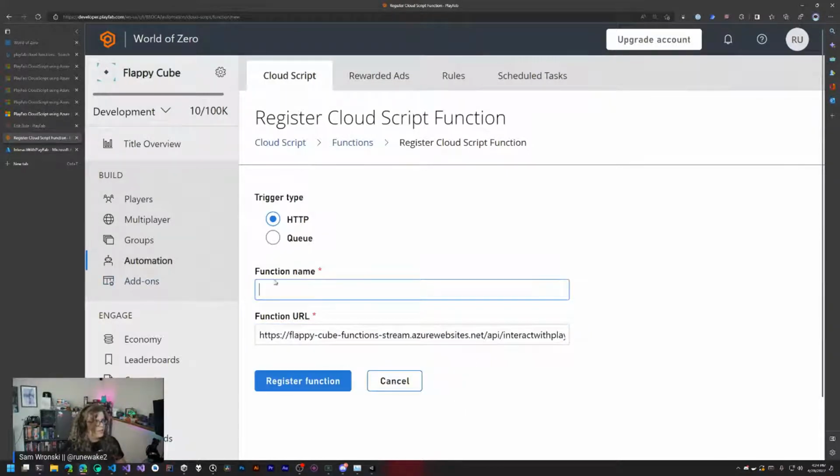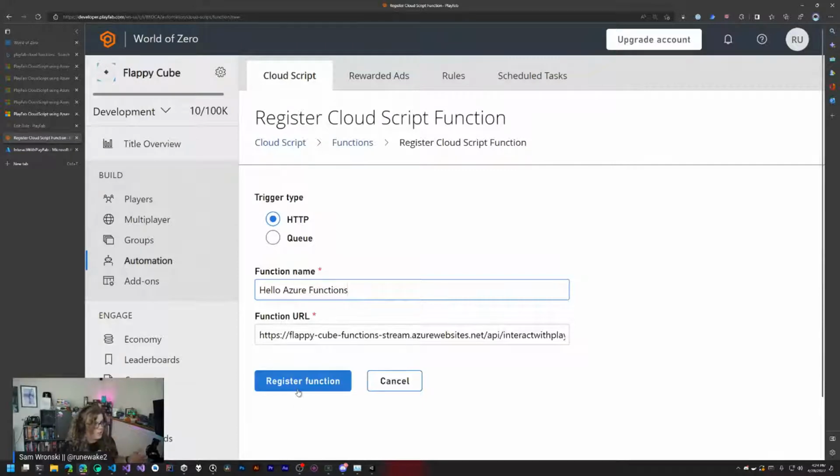And then we can choose our function name. There's two types of triggers. I've mostly focused on learning HTTP stuff, but you can also integrate directly with queue-based triggers if that's what you're building with. So those are the two options. And let's call this Hello Azure Functions.